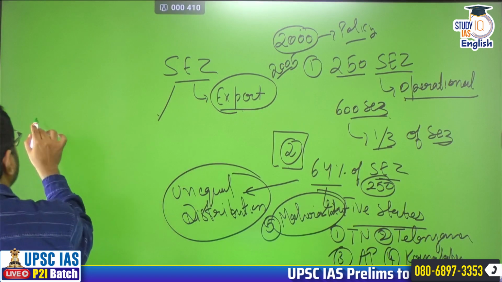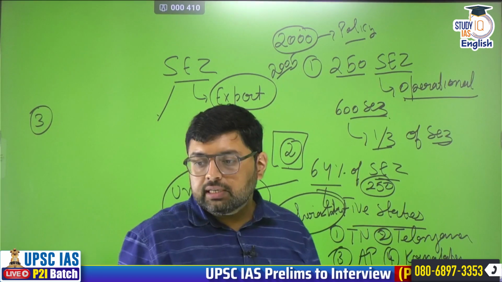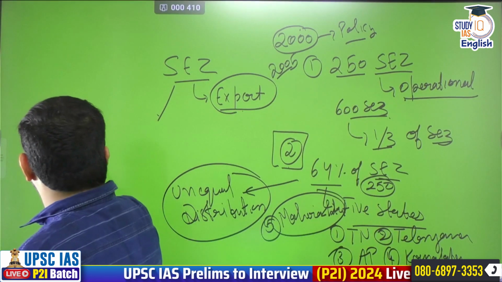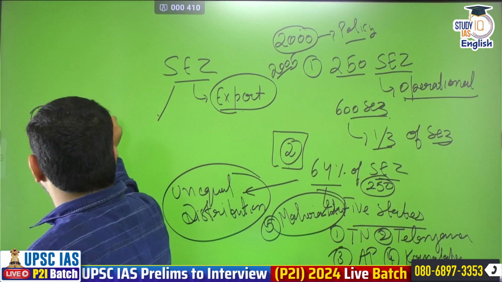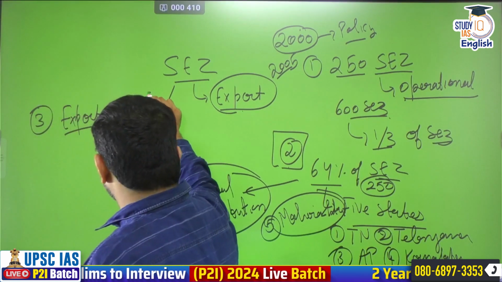Number 3, if you see the data of 2021 with respect to exports, the total export that India had in 2020-21 is $410 billion.